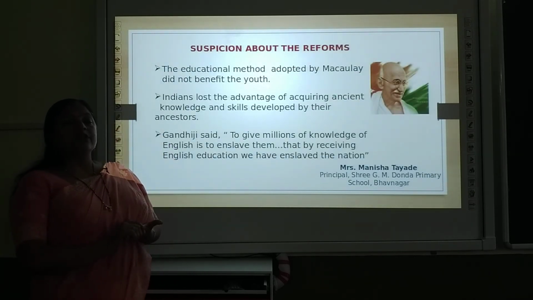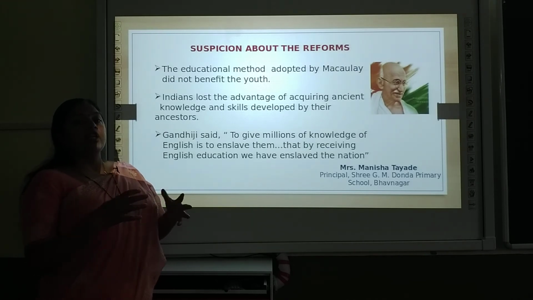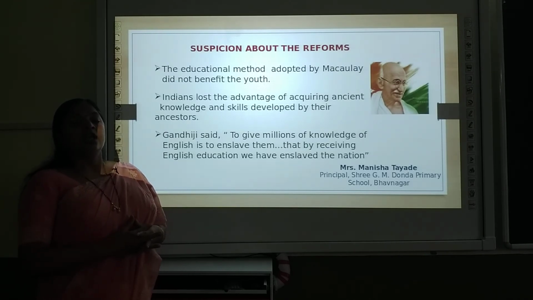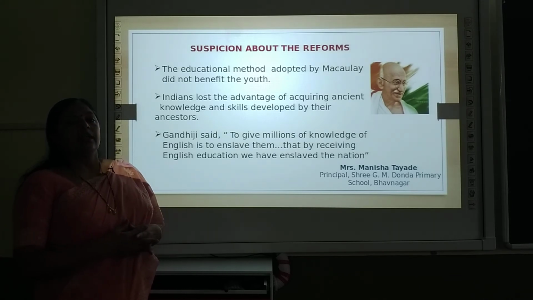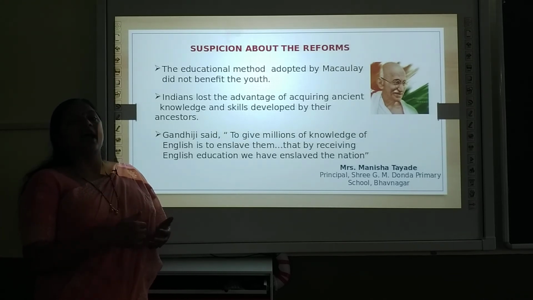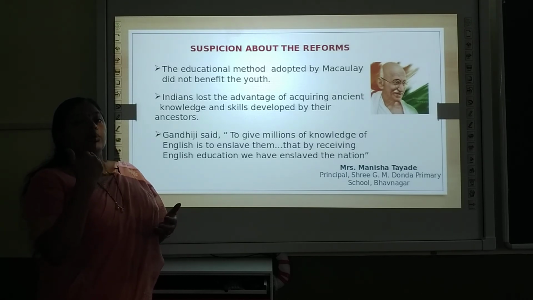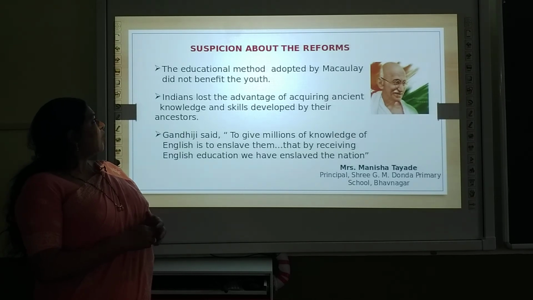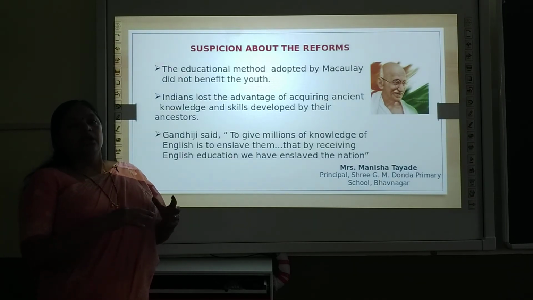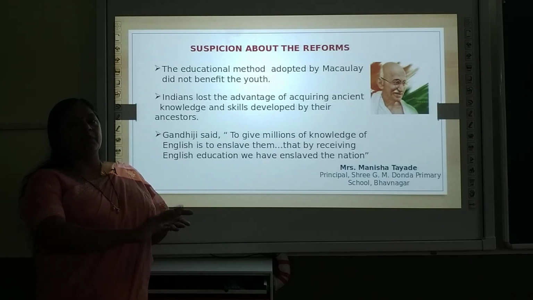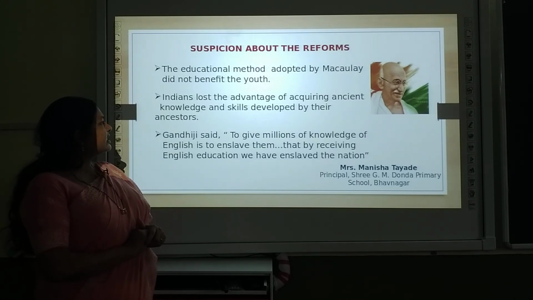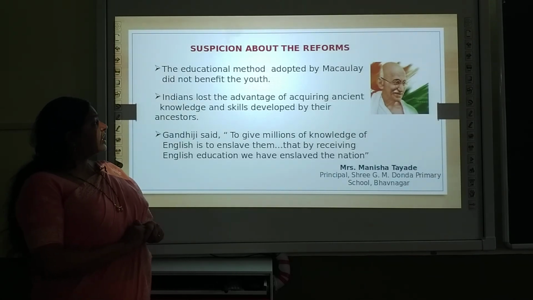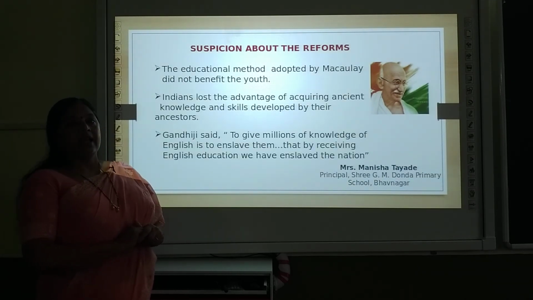Now all these reforms were made by William Bentinck, but there was a suspicion in the minds of the Indian people. Suspicion means doubts. The Indians doubted why the Britishers wanted to do reforms in our country. The educational methods adopted by Macaulay did not benefit the youth. He started English education, but that was at the primary stage. So the youth, that is the adult people, were not much benefited by these reforms. Moreover, the Indians lost the advantage of acquiring ancient knowledge and skills developed by their ancestors.